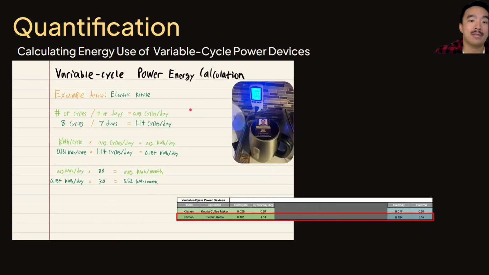For the variable cycle power devices, the primary difference is that instead of measuring by hours per day, we measure it by cycles per day, or uses per day. For the electric kettle, it experienced 8 cycles over the course of 7 days, which equates to a little more than a cycle or a use per day. Multiplying the cycles per day times the energy per use, or energy per cycle, we get energy per day. And energy per day multiplied by 30 gives us energy per month.